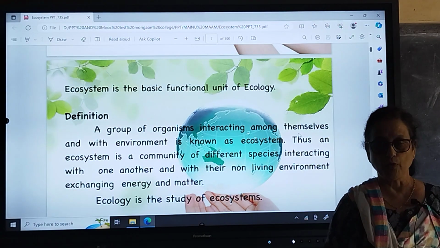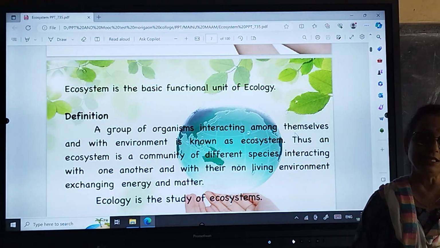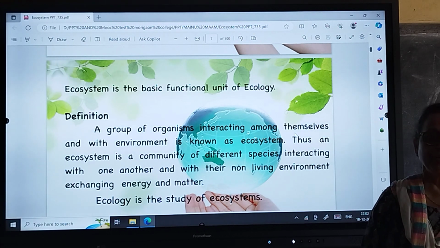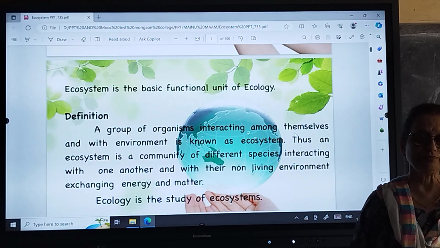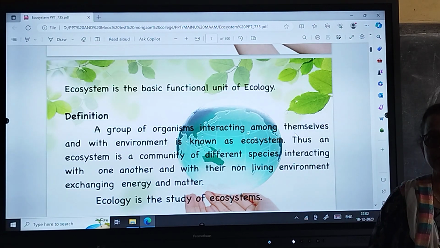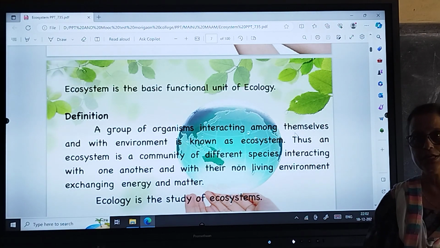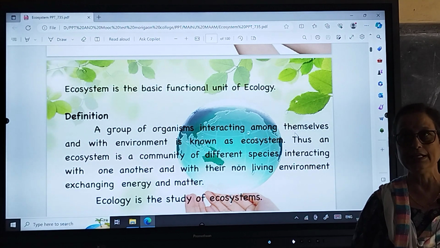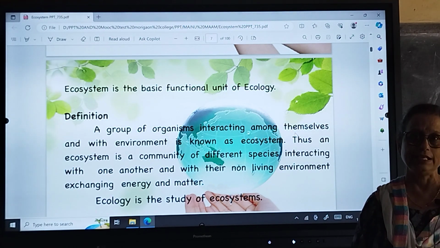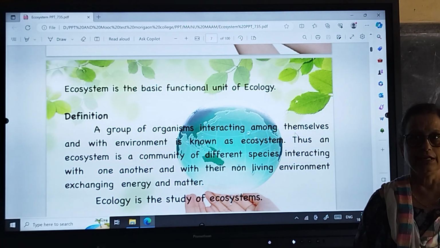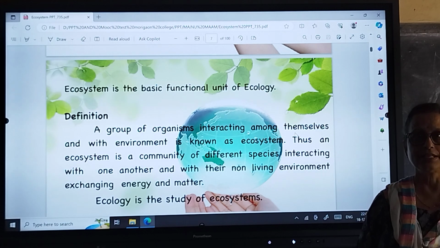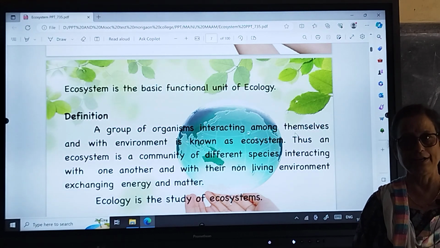We know that all living organisms interact with each other. We always depend on one living organism or another. Generally we divide living organisms into different groups: autotrophs, herbivorous, carnivorous and omnivorous.